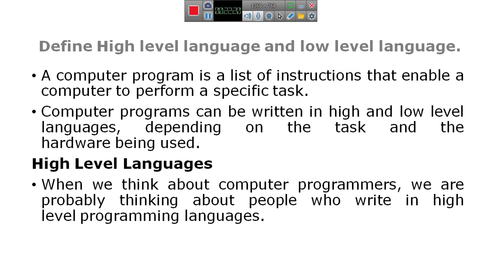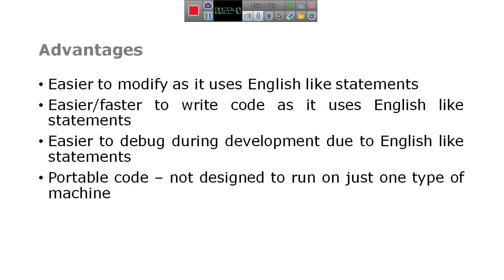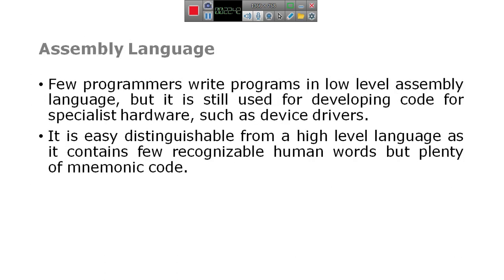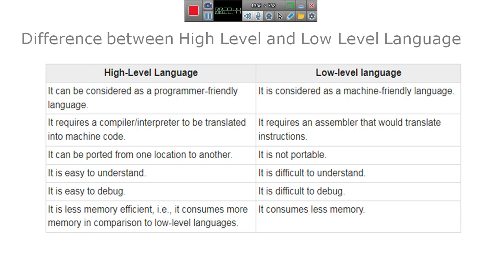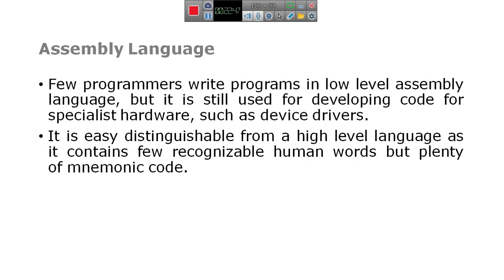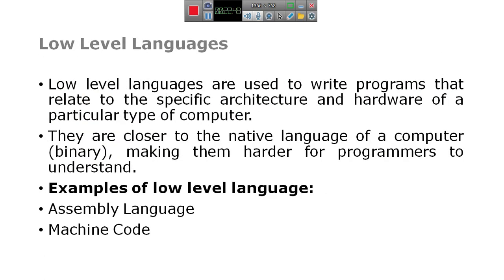Computer programs can be written in high level and low level languages depending upon the task and the hardware being used. Before the high level languages, I will explain the concept of low level language and assembly language.